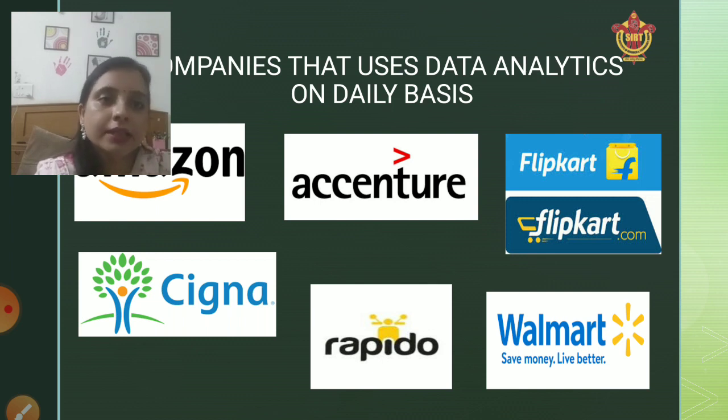So these are the companies which are using data analytics on a daily basis. Accenture also is using data analytics, and it has a huge market. Walmart is an international brand, and it generates a large amount of data every second, so it is also doing data analytics on a daily basis. Rapido and Cigna are two more famous companies which are using data analytics in order to take important decisions.